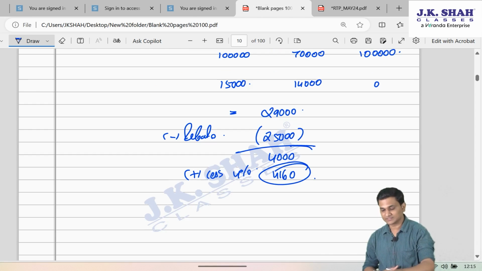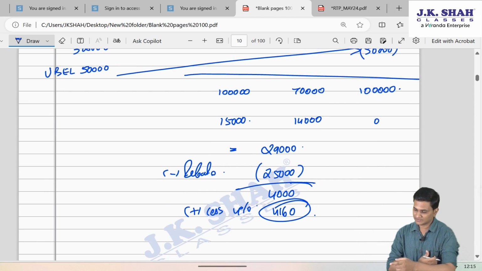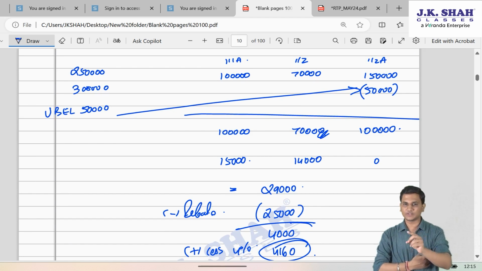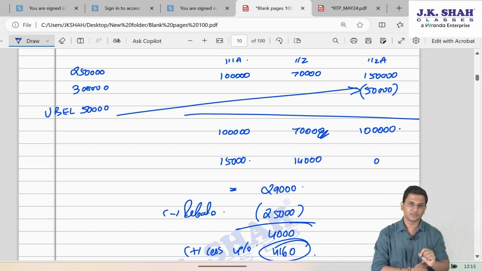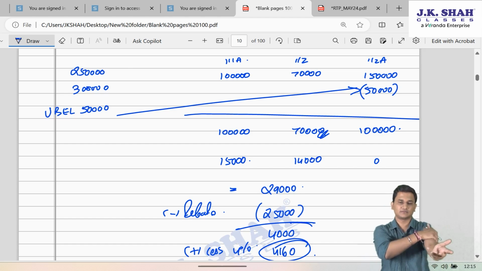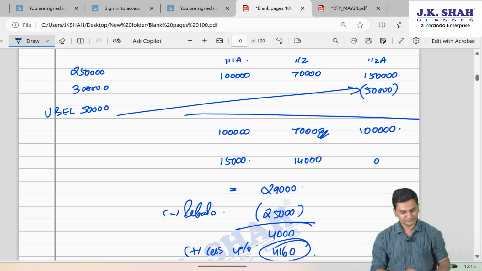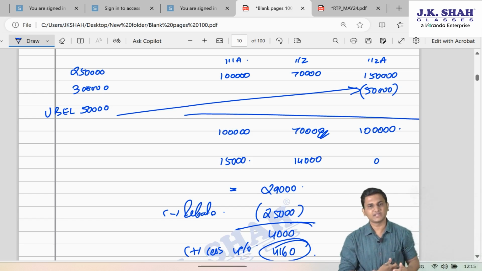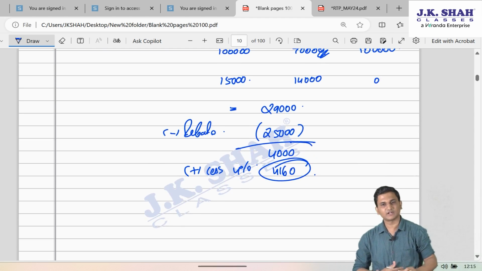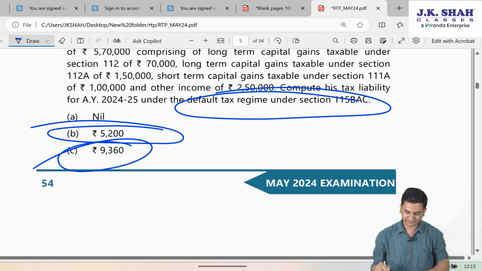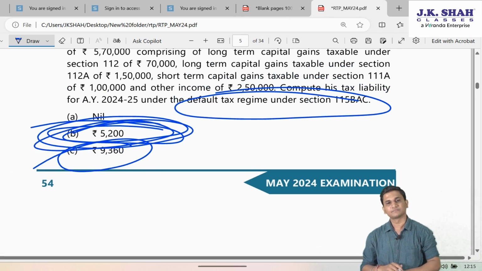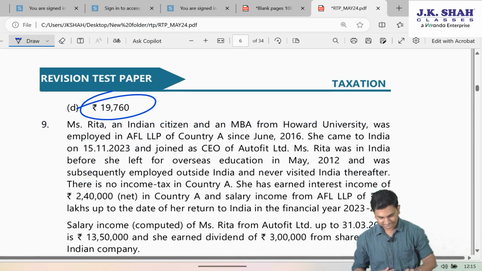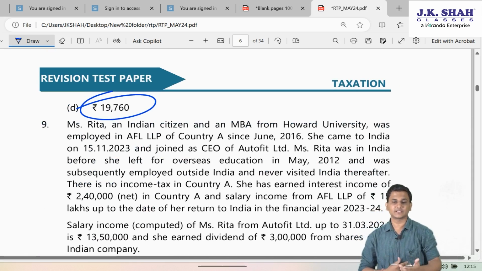Ideally, this option is better. You can surpass that 20%. Instead of adjusting against LTCG 112, you can first adjust against 112A. Theoretically, you can do that calculation. You can evaluate that possibility. In that case, you will be benefited. But since ICI has not given that option only, we'll have to select this one, 5,200. I hope it is clear. If that option would have been there, you should have selected that option only.